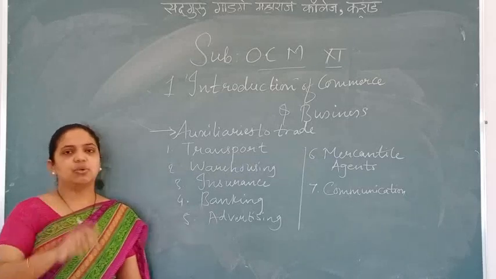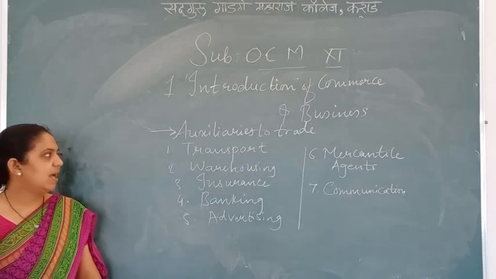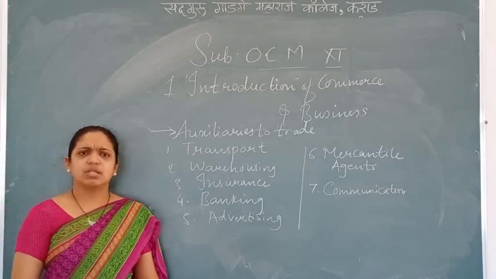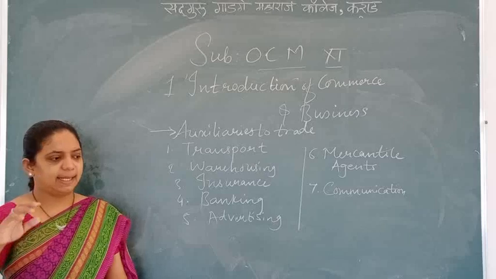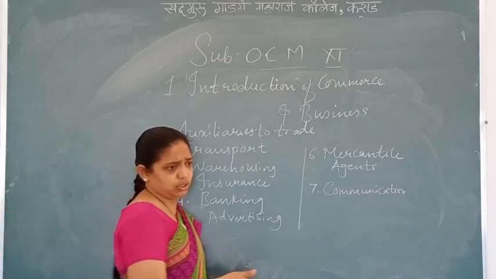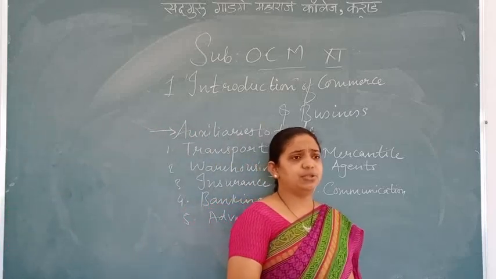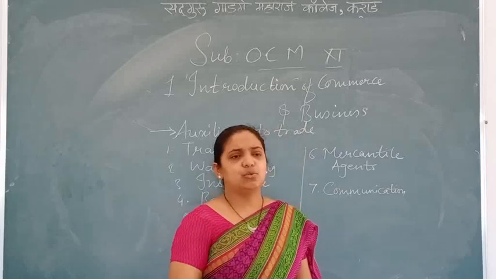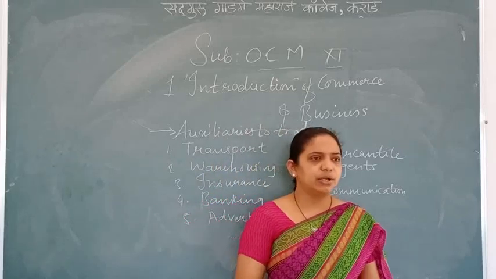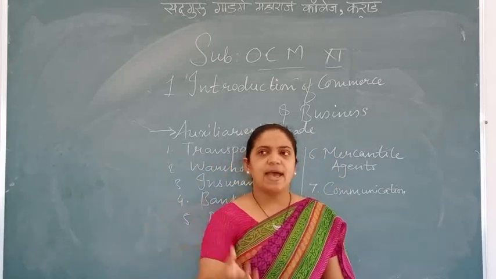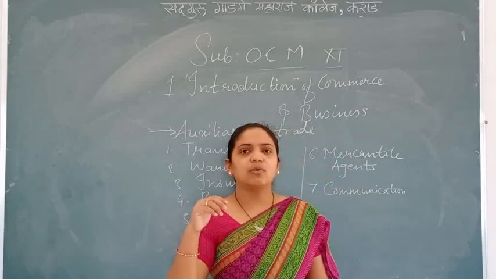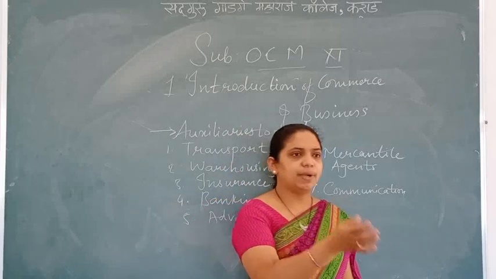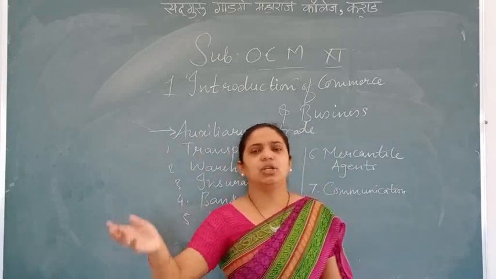First one. Number 2 is what? Warehousing. Warehousing means what? Keeping the goods in the godown. Suppose an example I will give you. Production means producing the goods, which is done by the producer. Now when the producer produces the goods, he keeps them in the godowns. Warehouses are always said as godowns. Okay, so when the wholesaler takes the goods from the producer, he also keeps the goods in the godowns only.